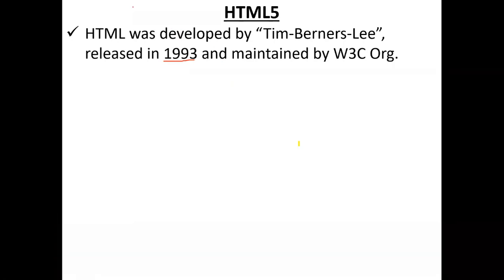Maybe from somebody's point of view, HTML was released in 90 or in 91, something like this, sir. No, sir, both dates are wrong. 1990 is wrong and 1991 is also wrong. In 1991 something happened, but HTML was not invented. What happened, sir? In 1990, for the first time, the internet was launched into our world. Not HTML. The internet was introduced in 1990.